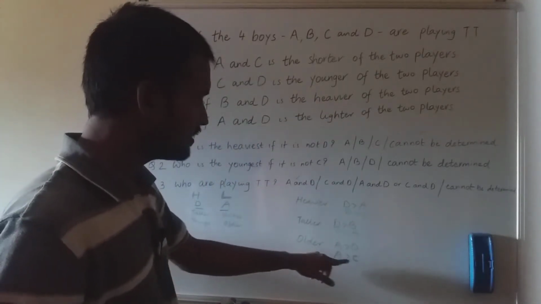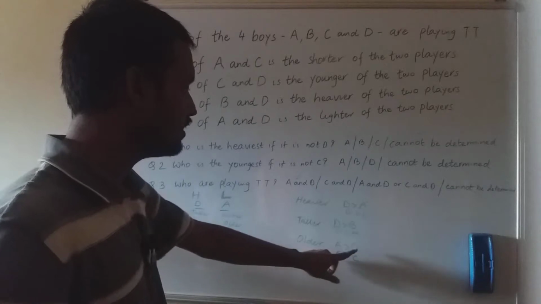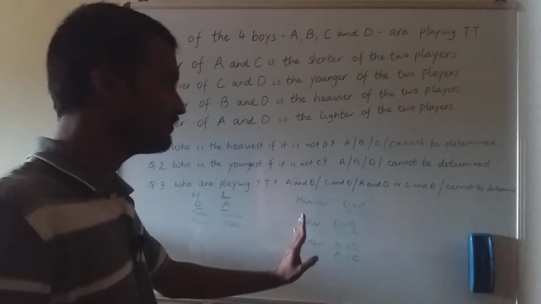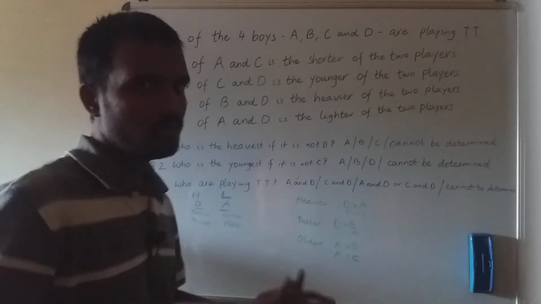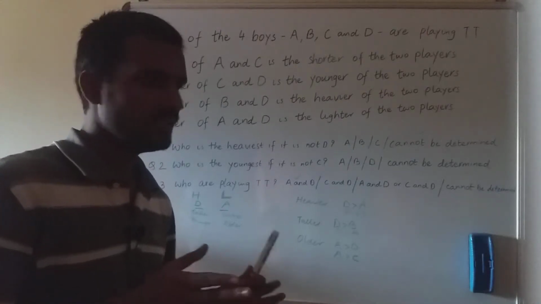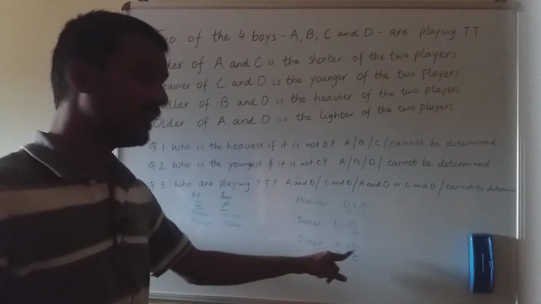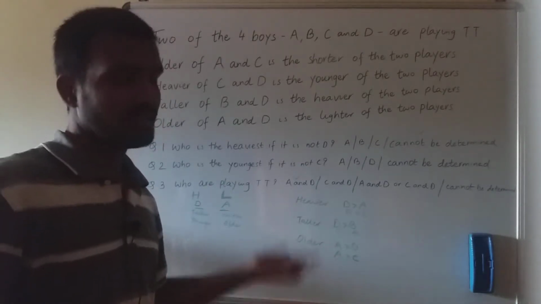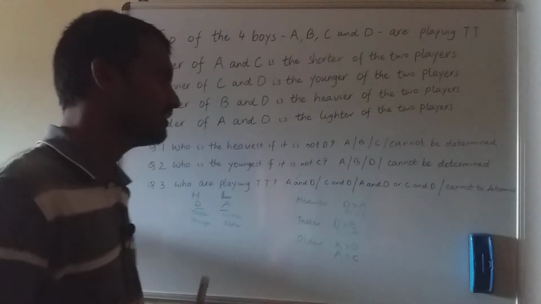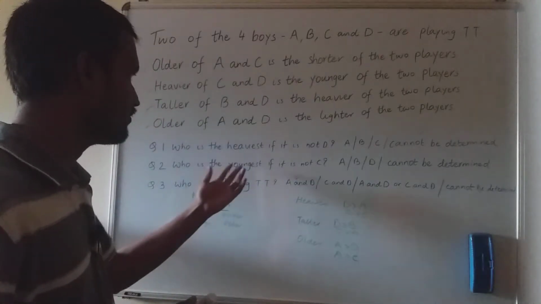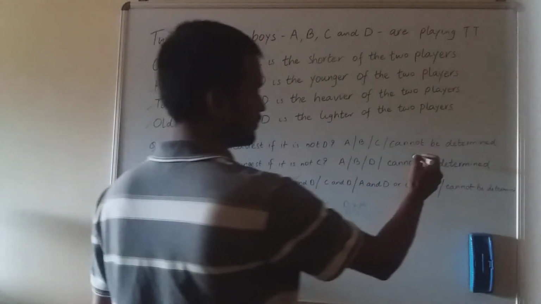Now what we can say from these three is that in between A, D and C, A is the oldest, because A is older than D, A is older than C. So A is the oldest. So A can't be the youngest. And then comes B, C, D. We don't know anything about B, C and D, in which chronological order they are. We all know that A is the oldest in between A, D, C. Maybe B is older than A, then B will be the oldest. But apart from that, in the old category, we can't say anything. So the youngest question also cannot be determined, because we don't know the real chronological order of all the four. So even this will be cannot be determined.